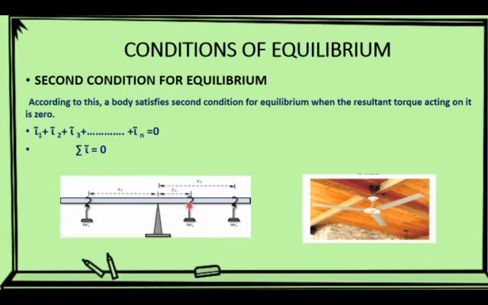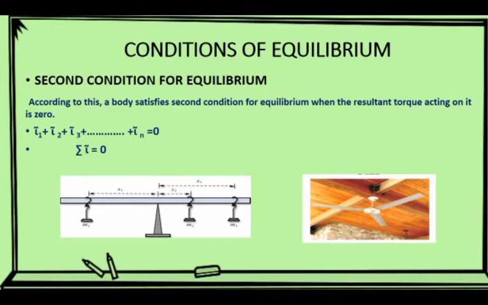Like in this figure, these two forces produce torque in a clockwise direction and this force produces torque in an anti-clockwise direction. All the torques must sum to 0, that means torque 1, torque 2 and torque 3. The sum of these three torques must be 0, then the object satisfies the second condition of equilibrium.